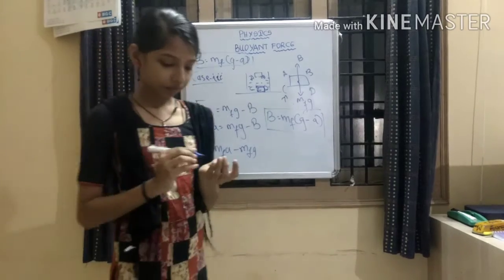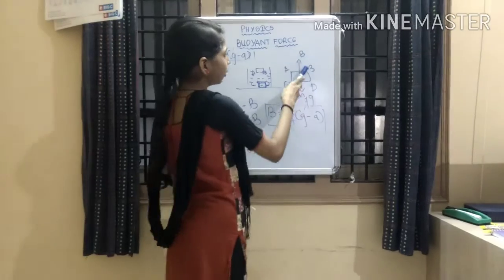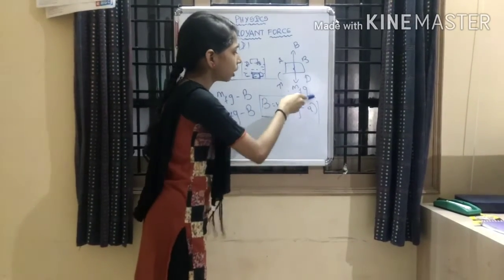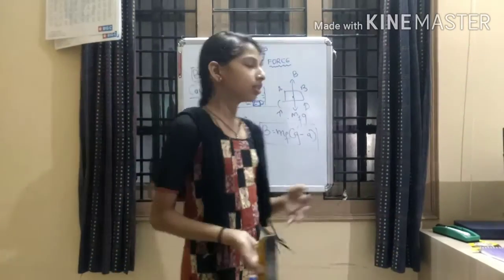Now in a fluid there is an upward buoyant force and a downward gravitational force due to mass. In a solid, what is it? You all have a doubt, no? I will clear it now.